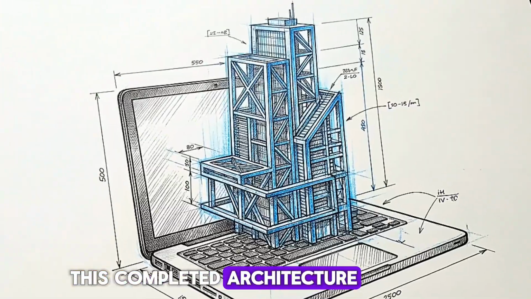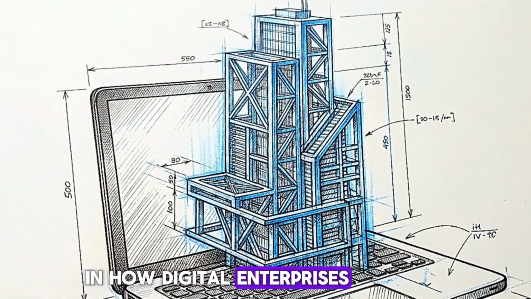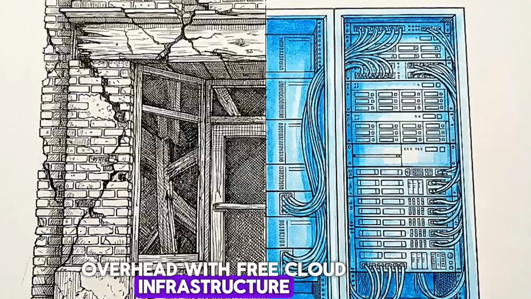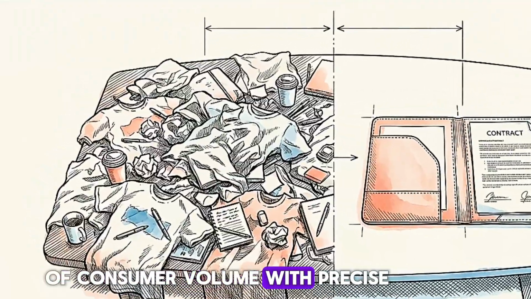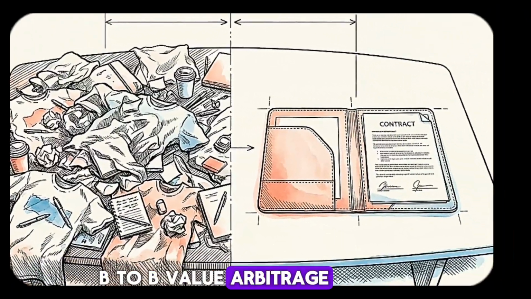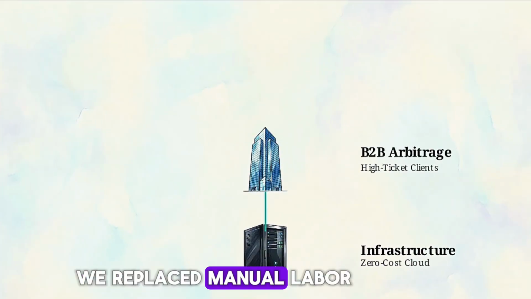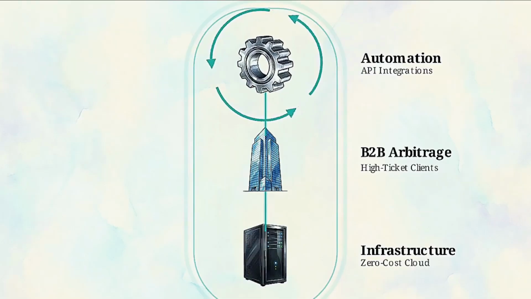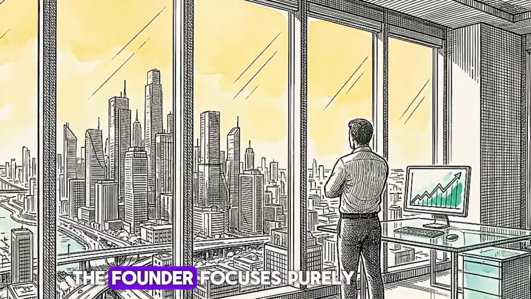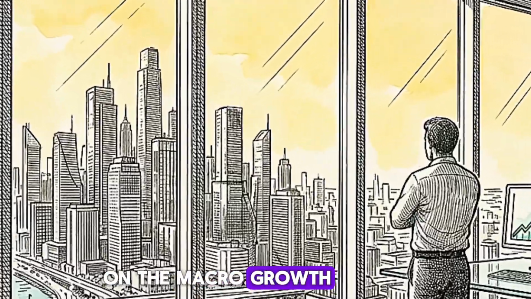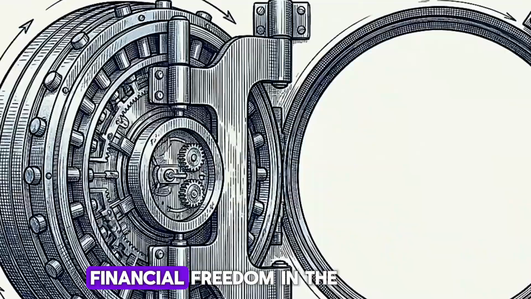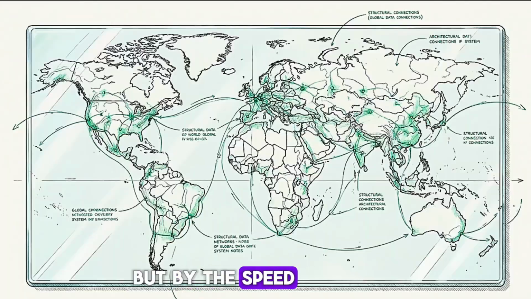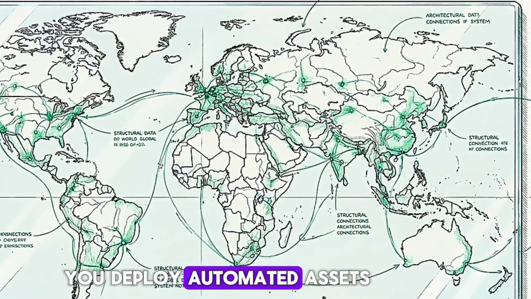This completed architecture represents a macro shift in how digital enterprises are built. We have replaced physical overhead with free cloud infrastructure. We replaced the chaos of consumer volume with precise B2B value arbitrage. And finally, we replaced manual labor with automated API integrations to close the operational loop. With daily operations automated, the founder focuses purely on the macro growth of the asset ecosystem. Financial freedom in the modern landscape is not limited by the size of your bank account, but by the speed and precision with which you deploy automated assets.